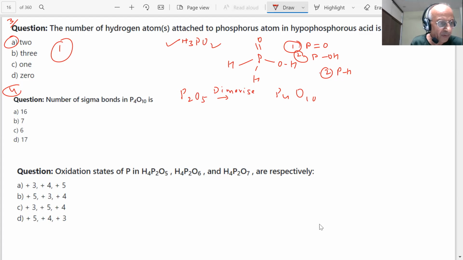Now this is not given in the book. So how many sigma bonds will there be in this P4O10? We have to be able to draw the structure of P4O10. How do we prepare P4O10?